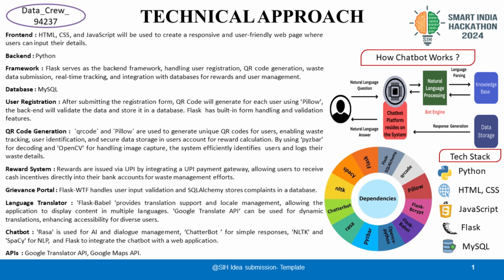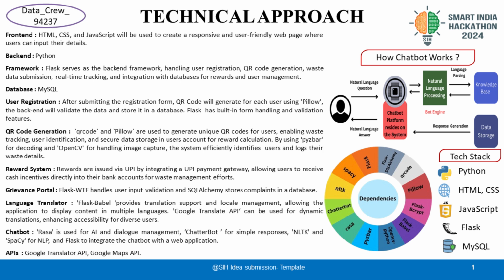We are also using Python with Flask for the backend to manage user registration, QR code generation, waste data submission, rewards, and complaint handling. We are also using MySQL for data storage. It is employed to store user details, waste tracking data, complaints, and rewards. We are also using QR code management. QR codes are generated using the qrcode and Pillow libraries. PySpark is used for decoding and OpenCV handles image capture.